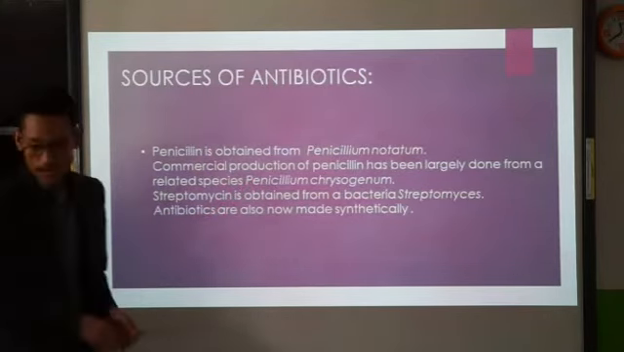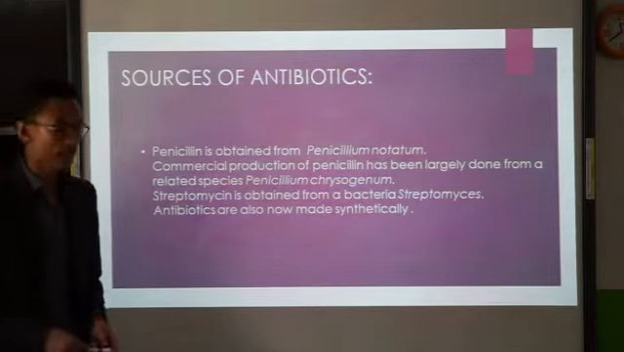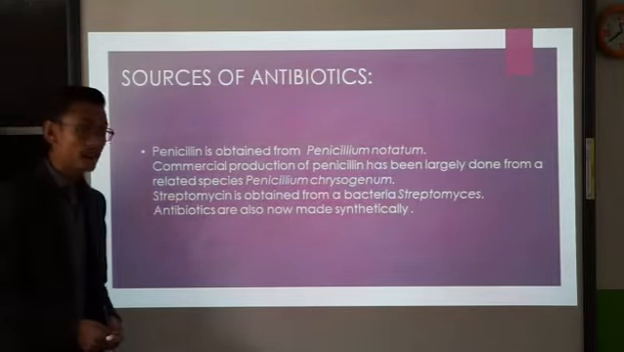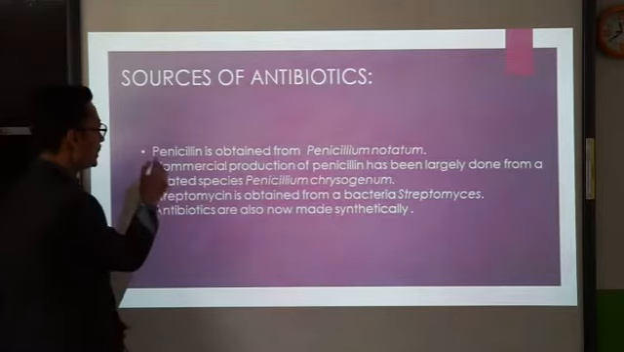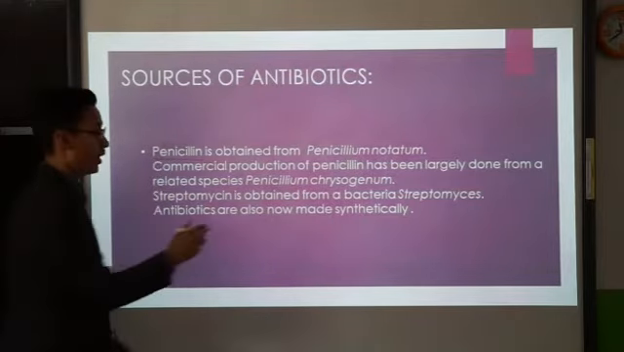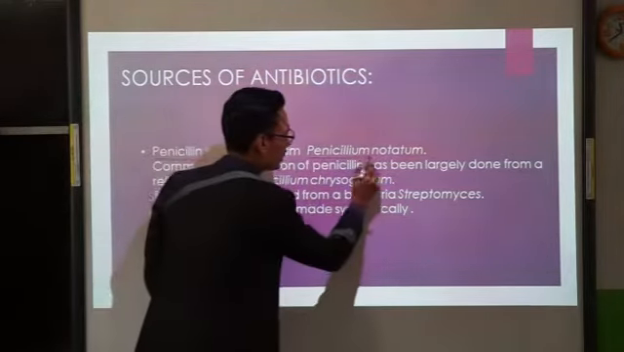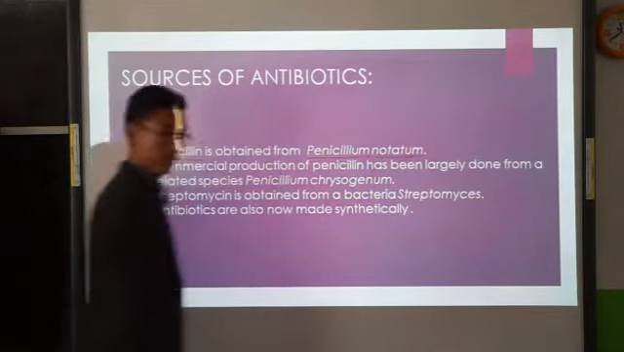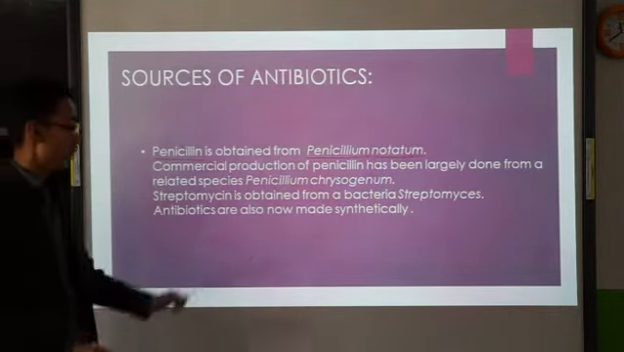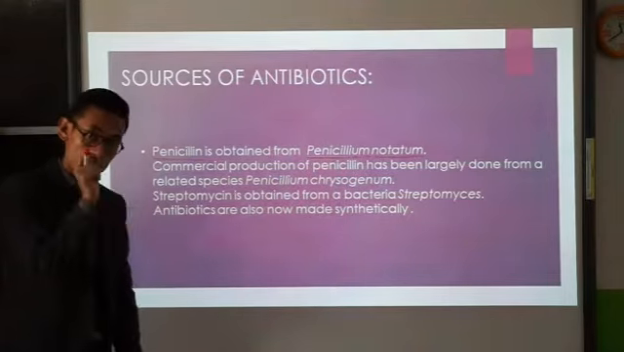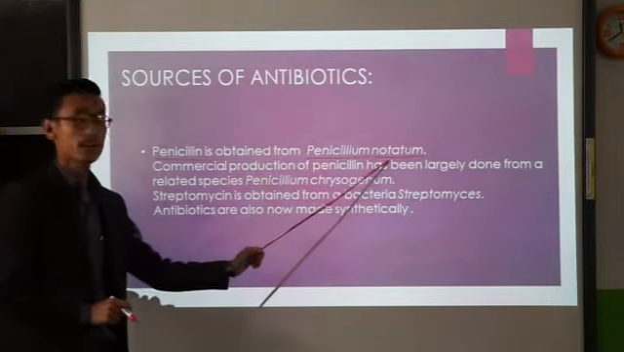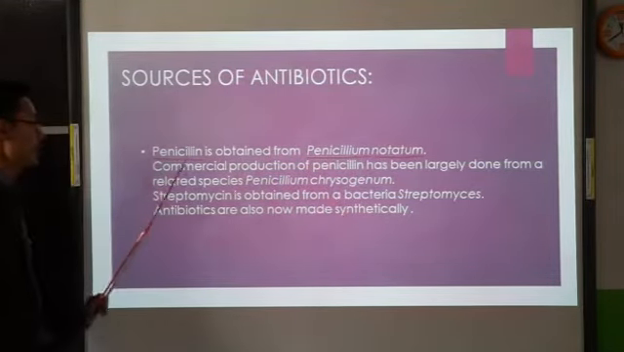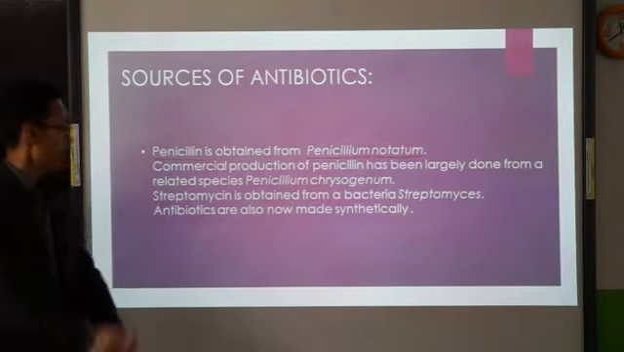Sources of antibiotics. So over here, remember the name from where the antibiotics are obtained. So penicillin is obtained from Penicillium notatum. Whenever you write Penicillium notatum, you have to underline it. Clear? Because it is a scientific name. Alright? So penicillin is obtained from Penicillium notatum.